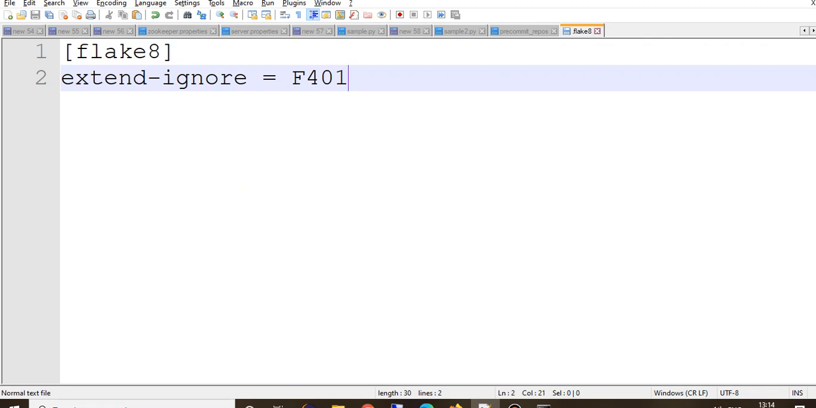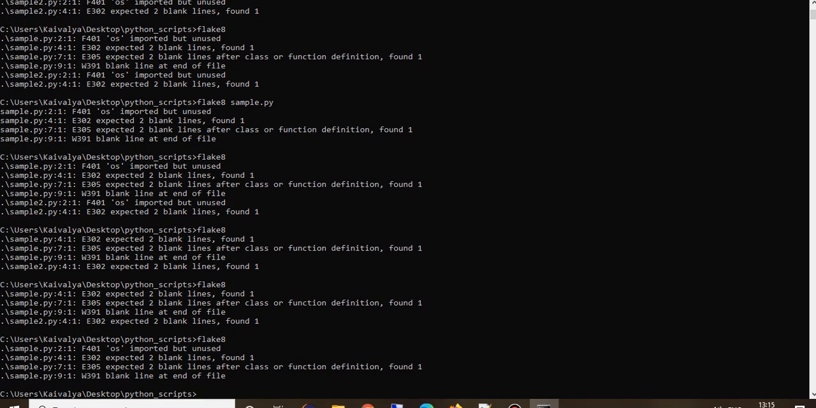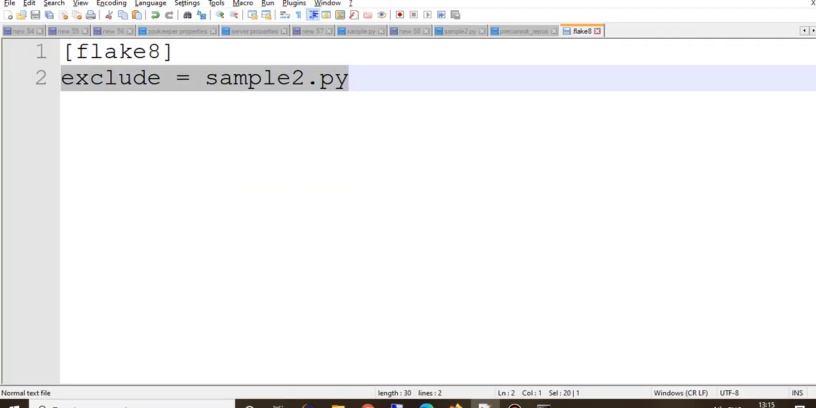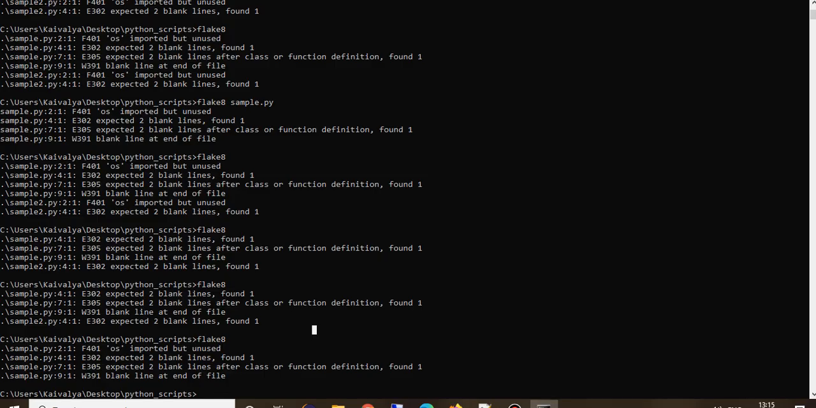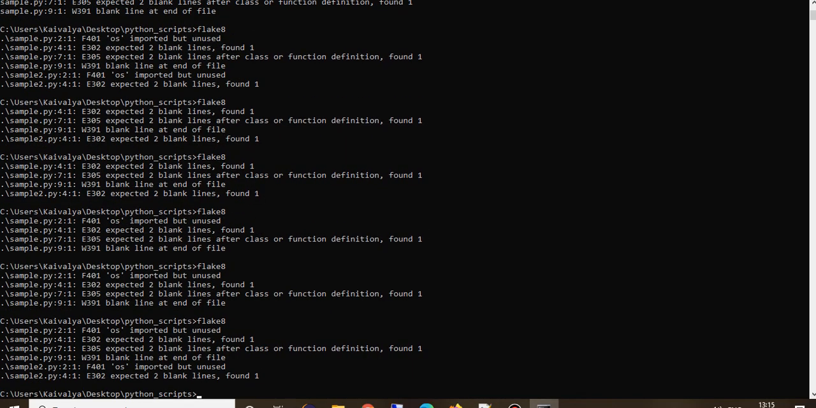Sometimes you want to exclude a particular file. Similarly, you can use the property exclude with sample2.py. If you mention this, sample2 will not be used while checking the quality errors, right? This is one more property, exclude. And sometimes I suppose, let me save it.